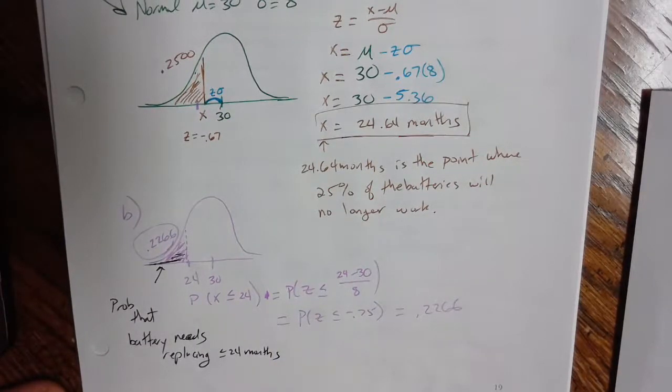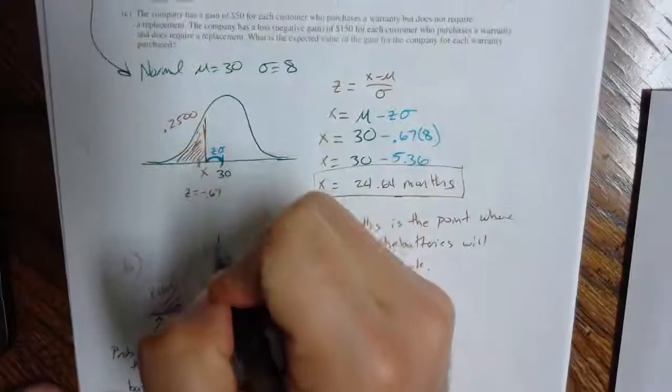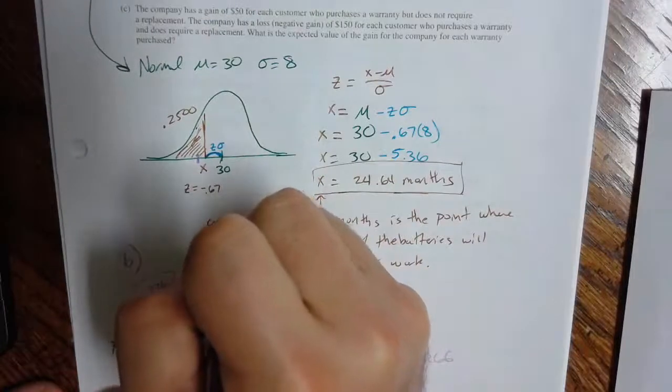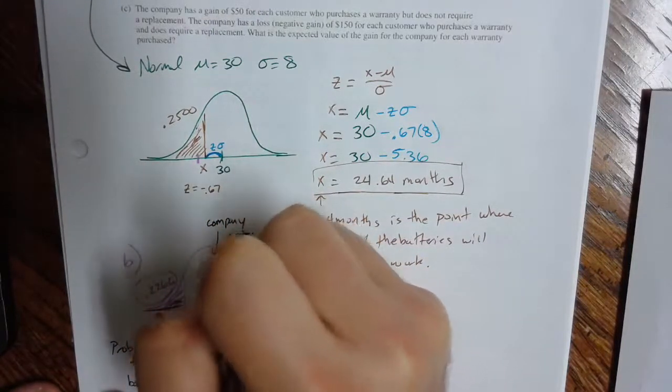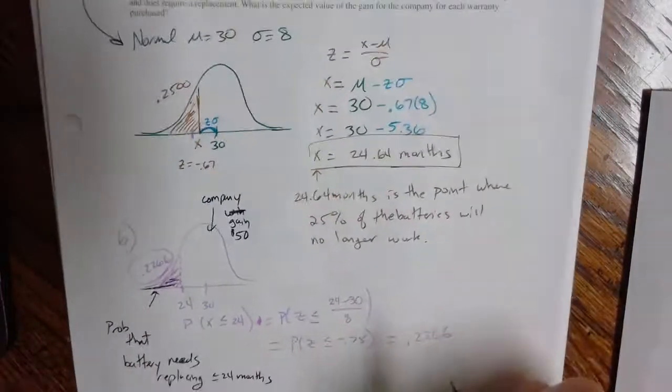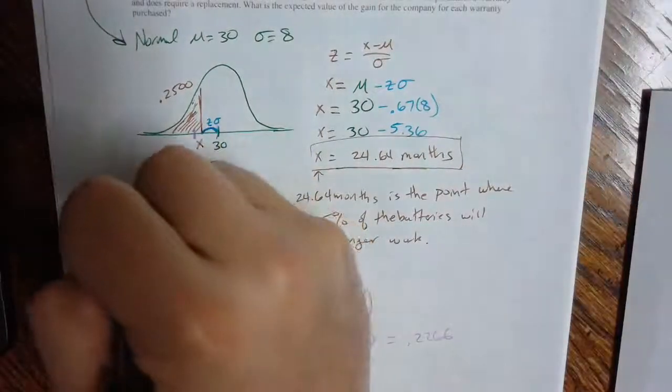So we know that the company gains $50 for each customer who does not require a replacement. So they charge $50, but if the battery lasts longer than this, this is where the company wins or gains. Gain's probably a better word. They gain the $50. And on this side of the probability, this is going to be where the company loses.